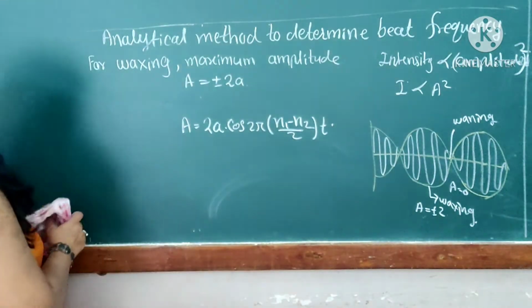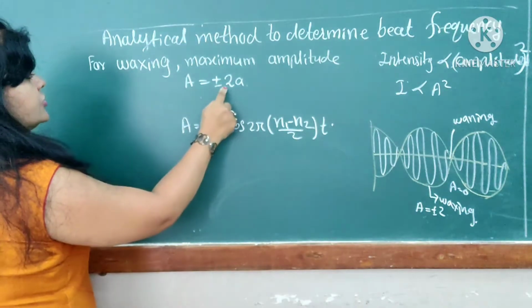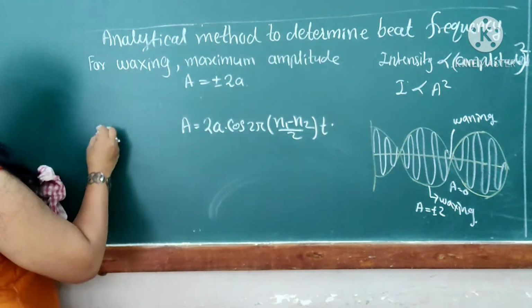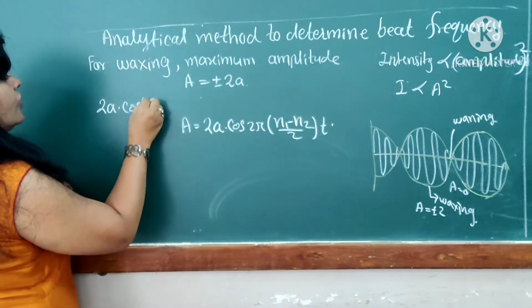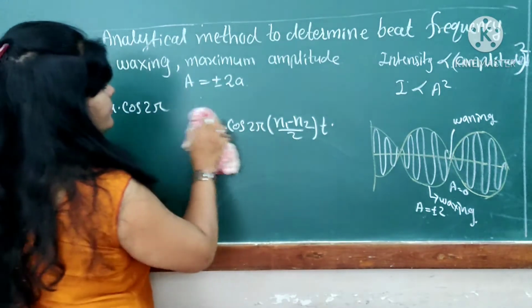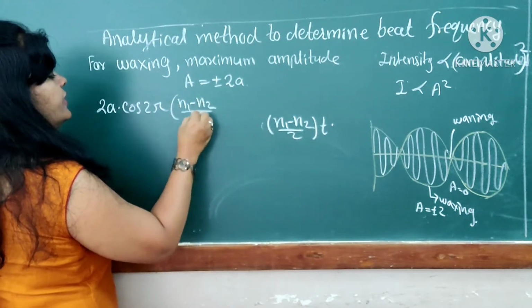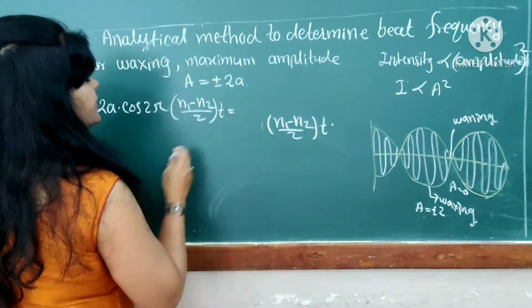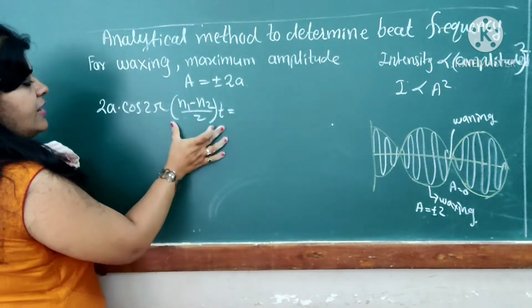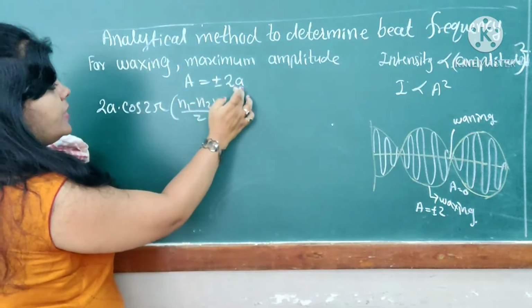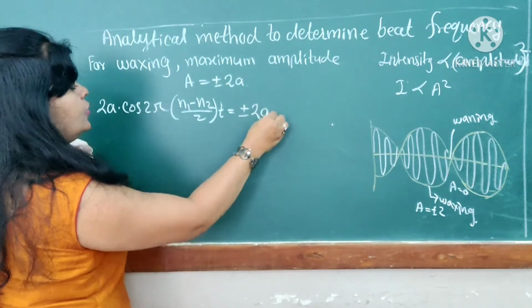Here we write this formula again, substituting the amplitude value plus or minus 2A. So the equation becomes 2A cos of 2 pi (n1 minus n2) divided by 2 into t, which is equal to plus or minus 2A for the maximum amplitude.